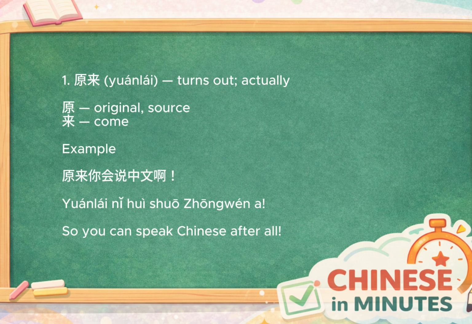That's exactly how native speakers use it. When you suddenly discover something you didn't know before, yuán lai is often your first reaction. For example, 原来你会说中文呐. So you can speak Chinese after all. Maybe you've known someone for months and suddenly discover they speak Chinese. That's a perfect moment to use 原来.